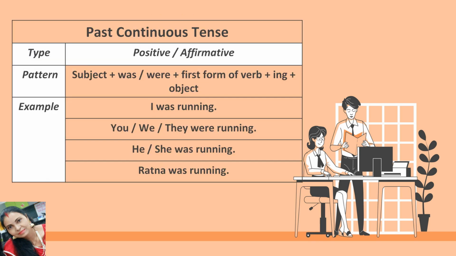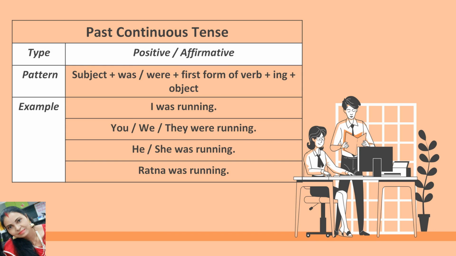In the previous videos on tenses, we have noted some patterns for making each type of sentence. In this one also, we will go through some patterns for making positive, negative and interrogative sentences. So first, let's discuss the positive sentence. How to make a positive sentence in the past continuous tense. The pattern is subject plus was or were plus first form of the verb plus ing plus object. This is the pattern for making positive sentences.